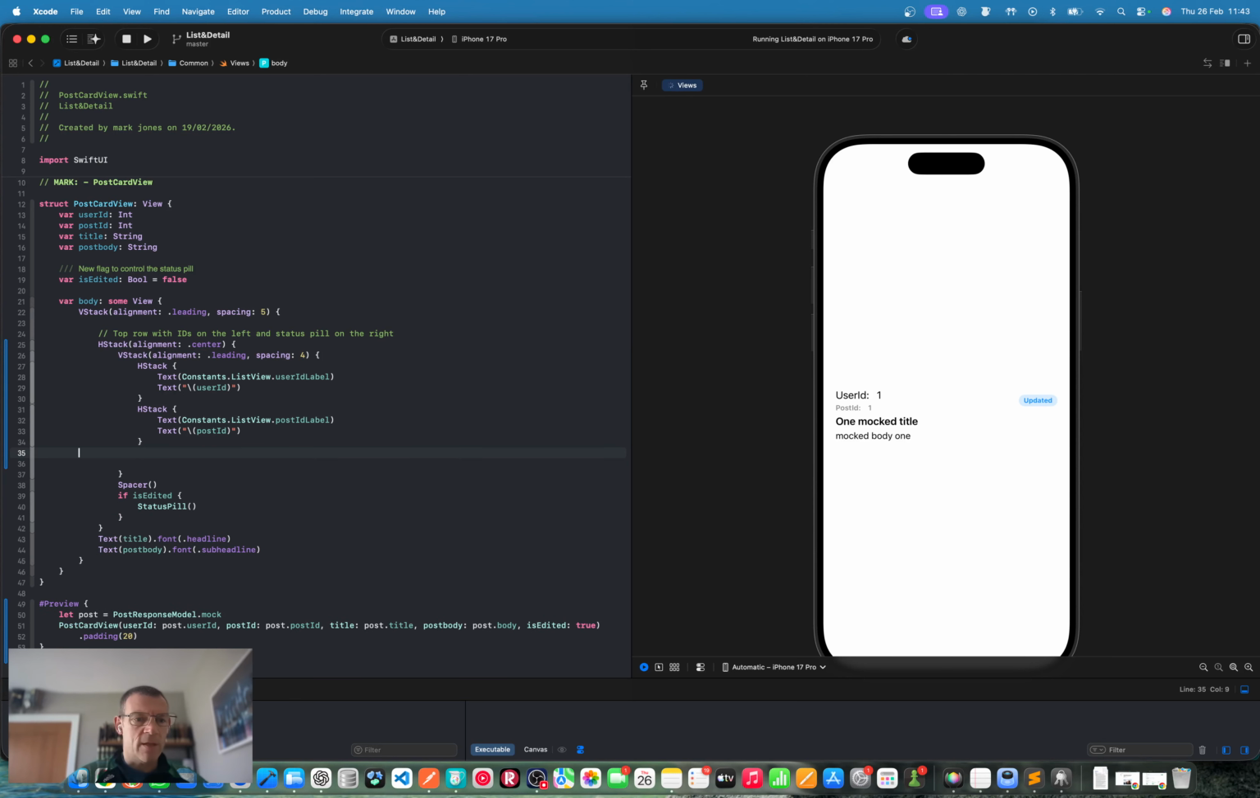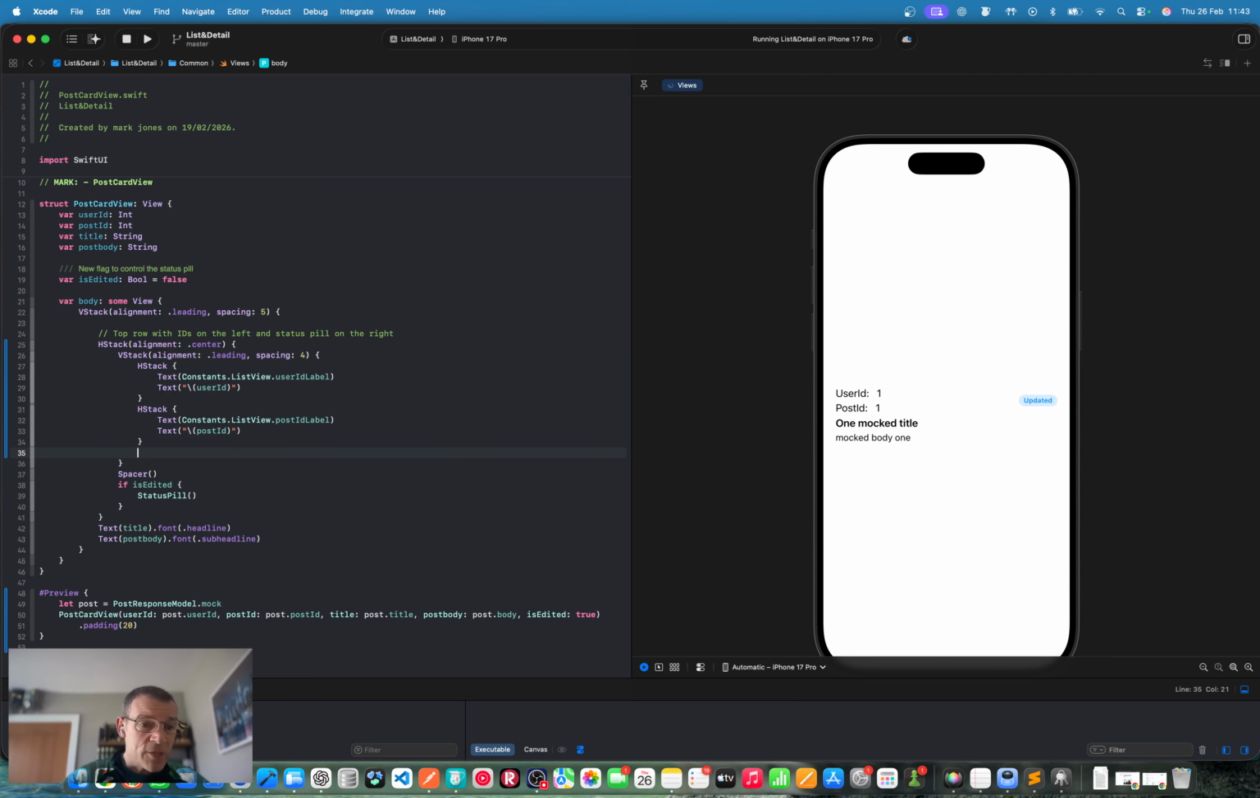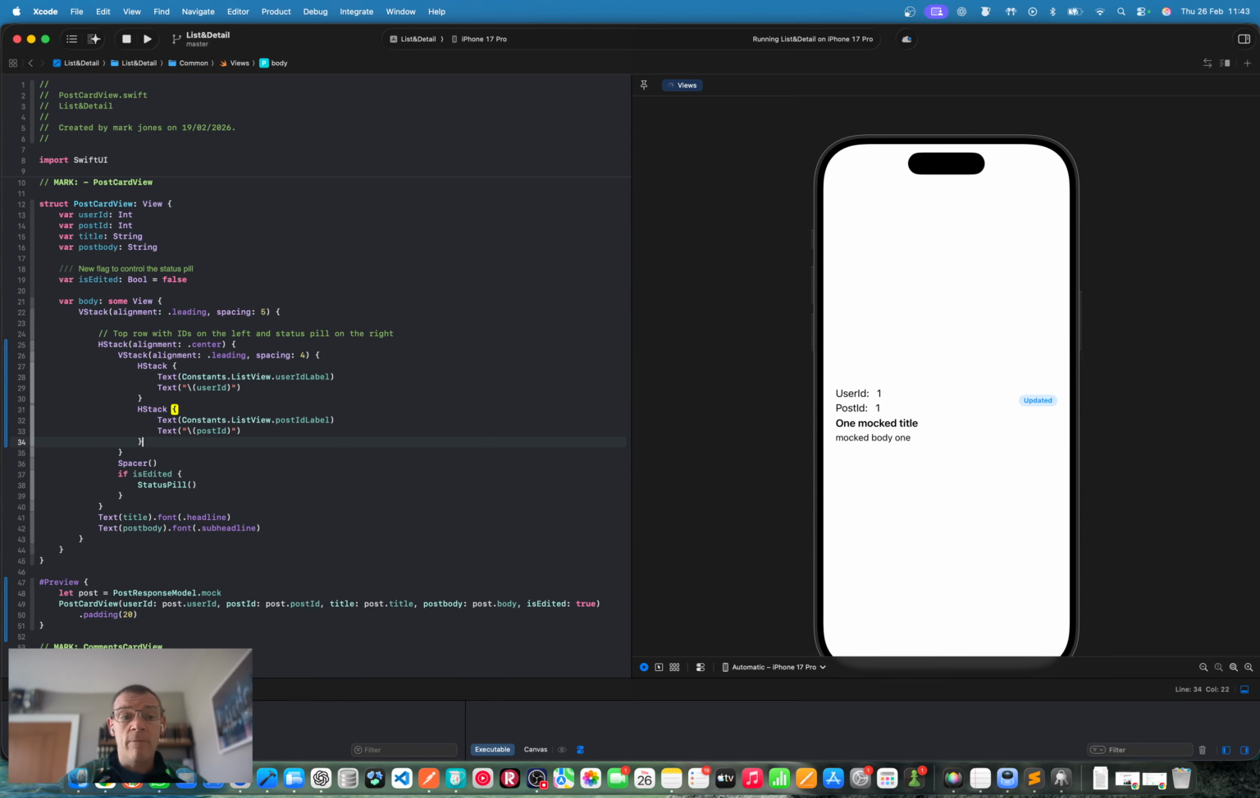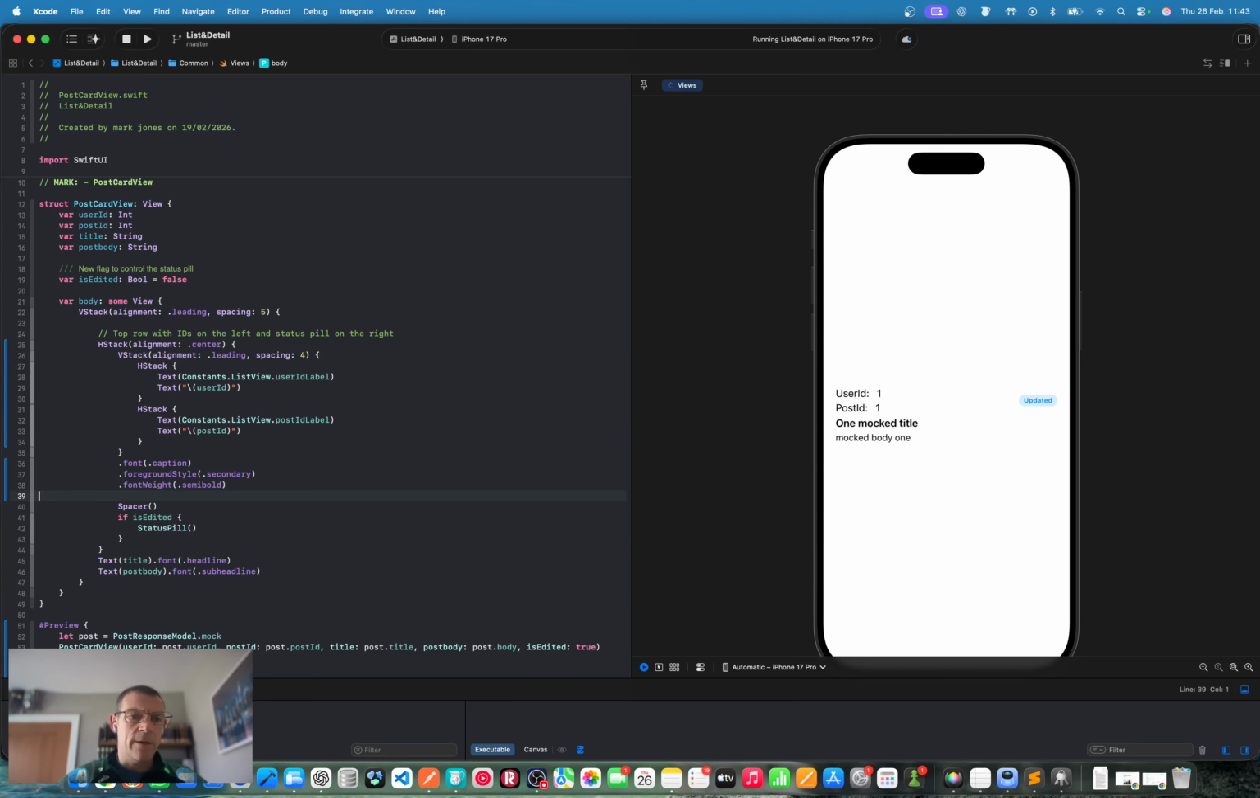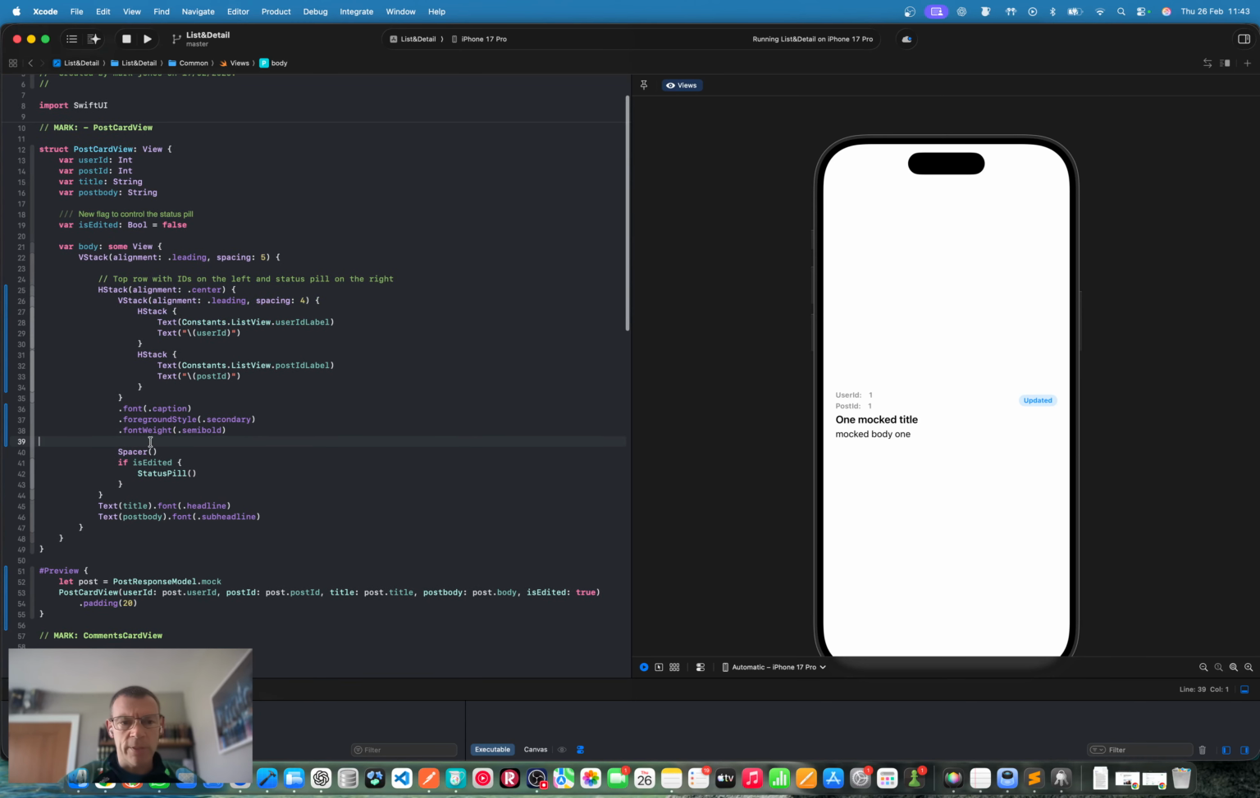Can I apply this on the parent view of the H stacks, which is this vertical stack here? Can I do that? I think I can. So that's at least neater from a code point of view, and that's what I'm going to go with.